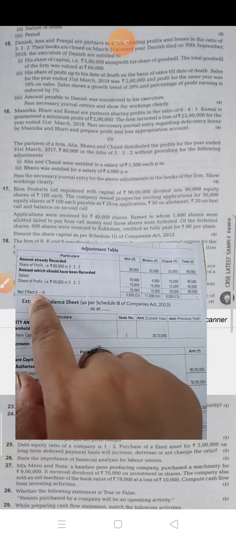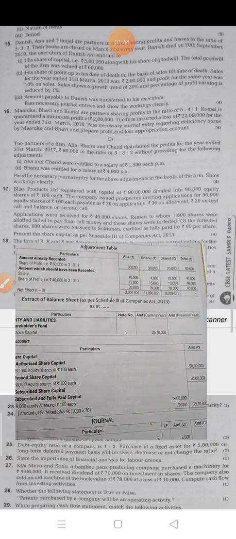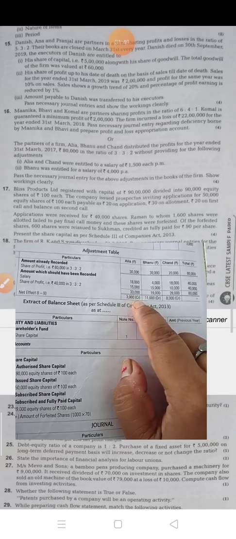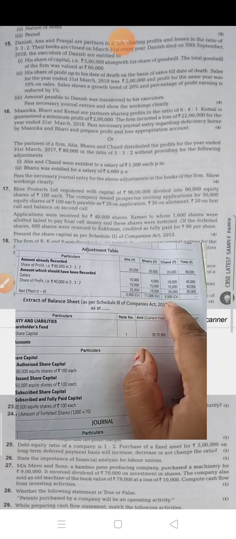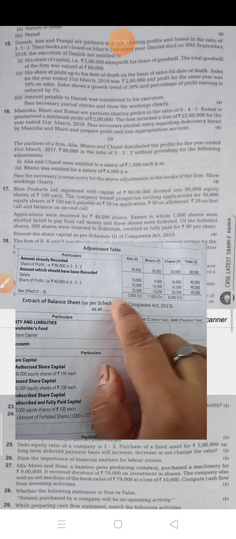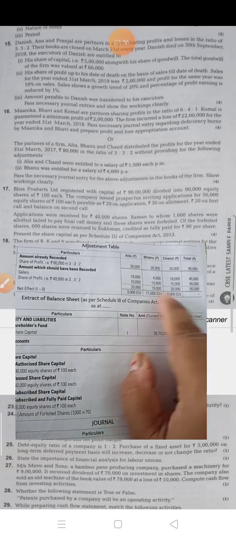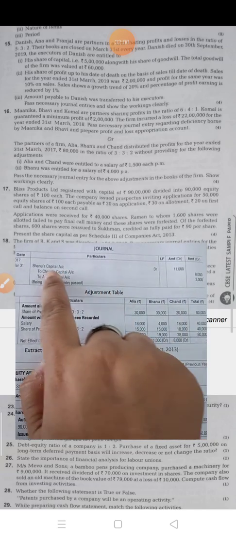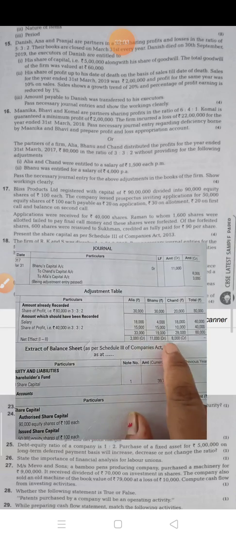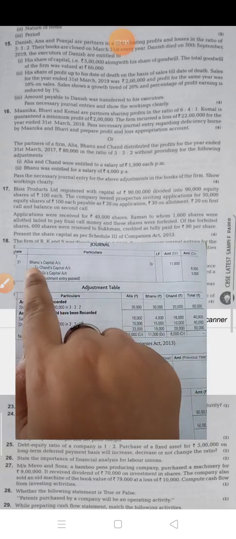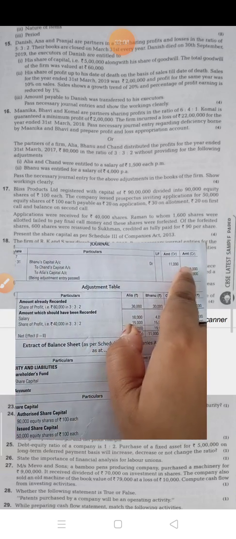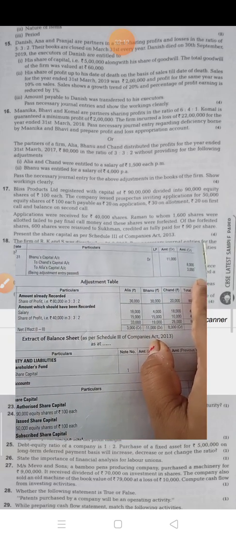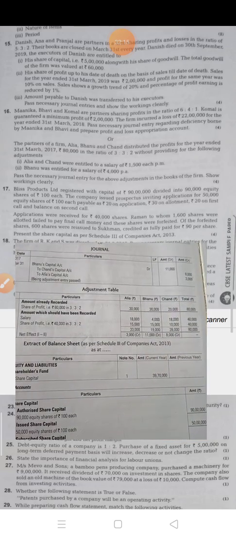Now after that you have to find out the net effect, which side is greater by how much amount. So here 3,000 is credited, 11,000 is debit and 8,000 is credit of Chand. Now after finding these debit and credit amounts, you have to make the journal entry, that is the debit is Bhanu. So write down Bhanu's capital account debit 11,000, to Chand's capital account, to Alia's capital account 8,000 and 3,000. This is the past adjustment table.